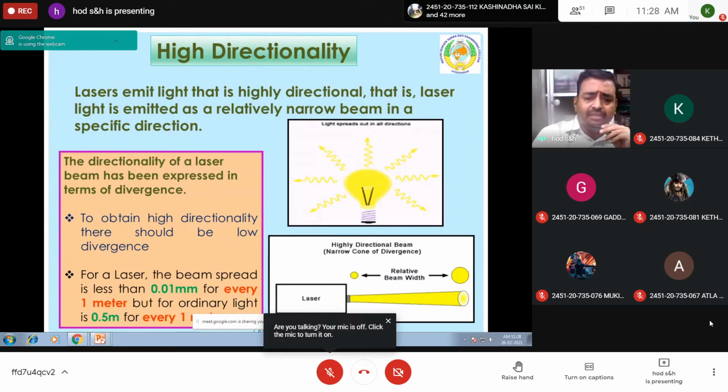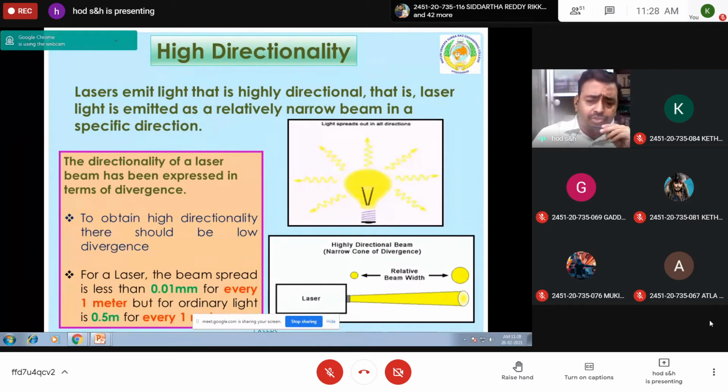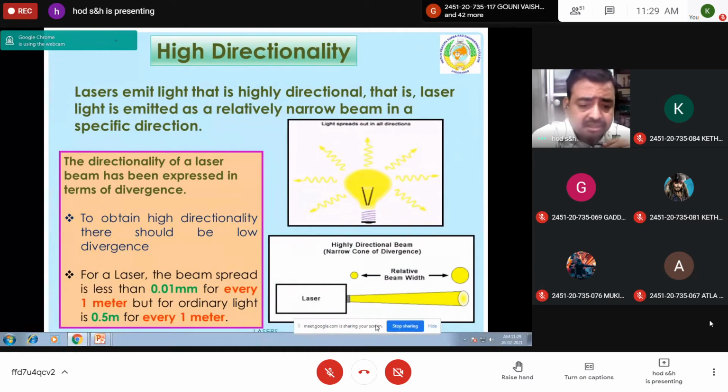For example, when a laser beam is allowed to pass through a medium or space for 1 meter, the deviation is less than 0.01 mm. That means it goes almost straight. But for ordinary light, for every 1 meter, the deviation is 0.5 meters. So ordinary light gets deviated from its original direction for each meter, whereas laser almost goes straight. The deviation is less than 0.01 millimeter. Once it is produced from a source, it goes almost straight.